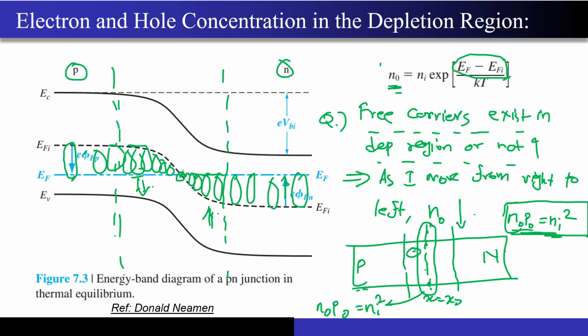Though there exists a depletion region, and even though there exists an electric field from right to left, the semiconductor is still in equilibrium, because equilibrium has nothing to do with the field. The equilibrium condition has to do with the net current flow throughout the material. Since J net, which is J drift plus J diff, becomes zero, there is no current flowing in this material, because I have not applied any stimulus. Correct.